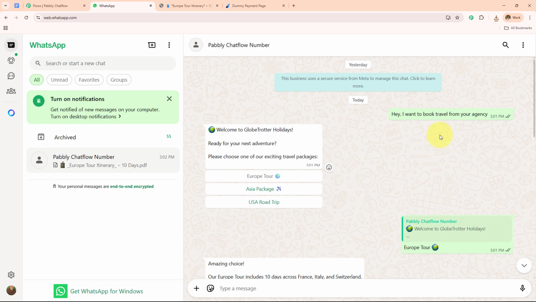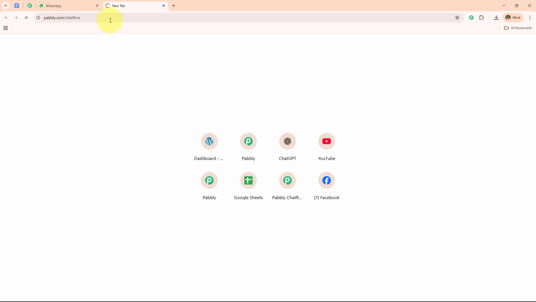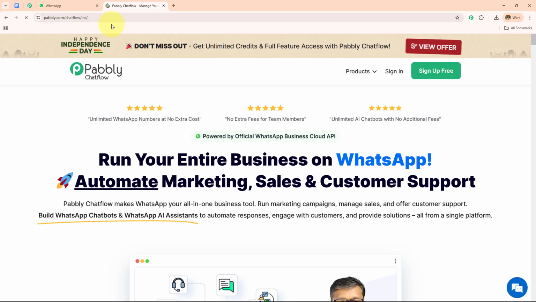And now if you want to learn how you can create this interesting WhatsApp chatbot, then let's start creating this from the beginning. So here in this video, we are going to create a WhatsApp chatbot with the help of Pabbly Chatflow. And to visit Pabbly Chatflow, you simply need to write www.pabbly.com/chatflow in your browser. Now after browsing the website, we need to sign into our Pabbly Chatflow account.